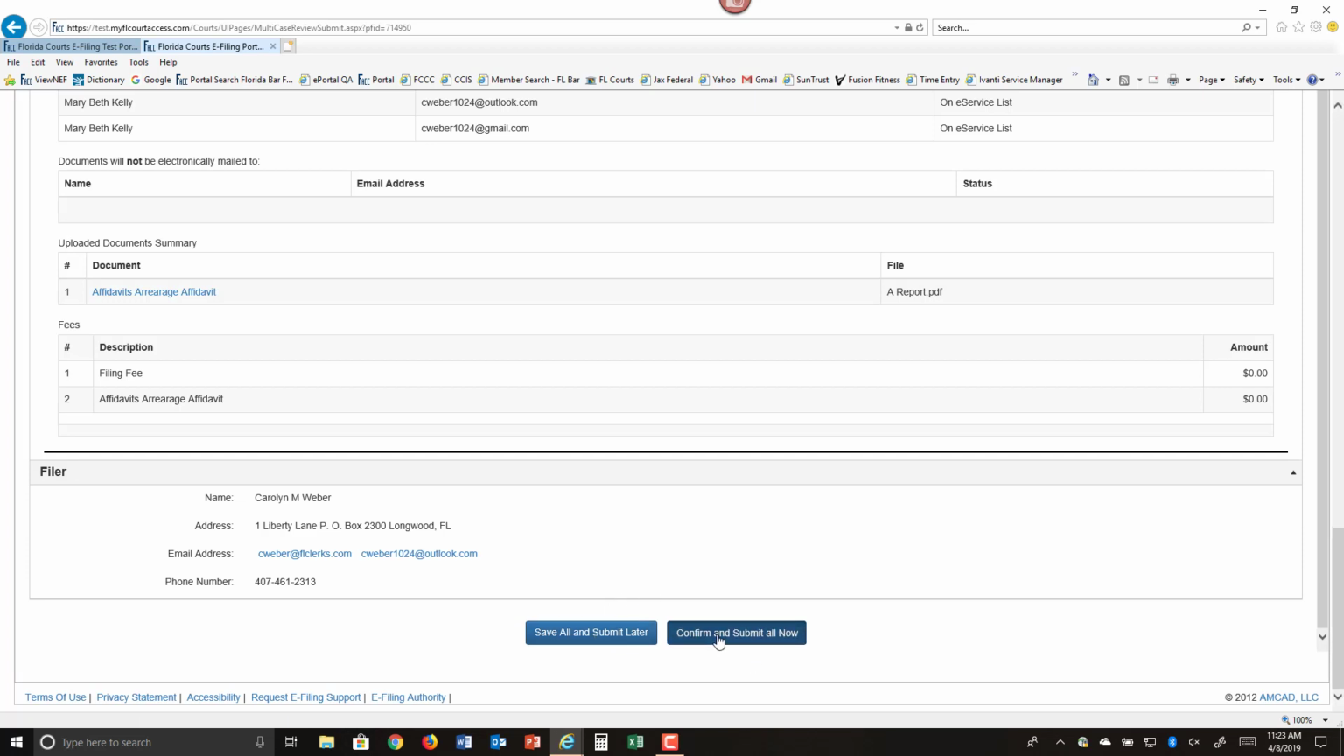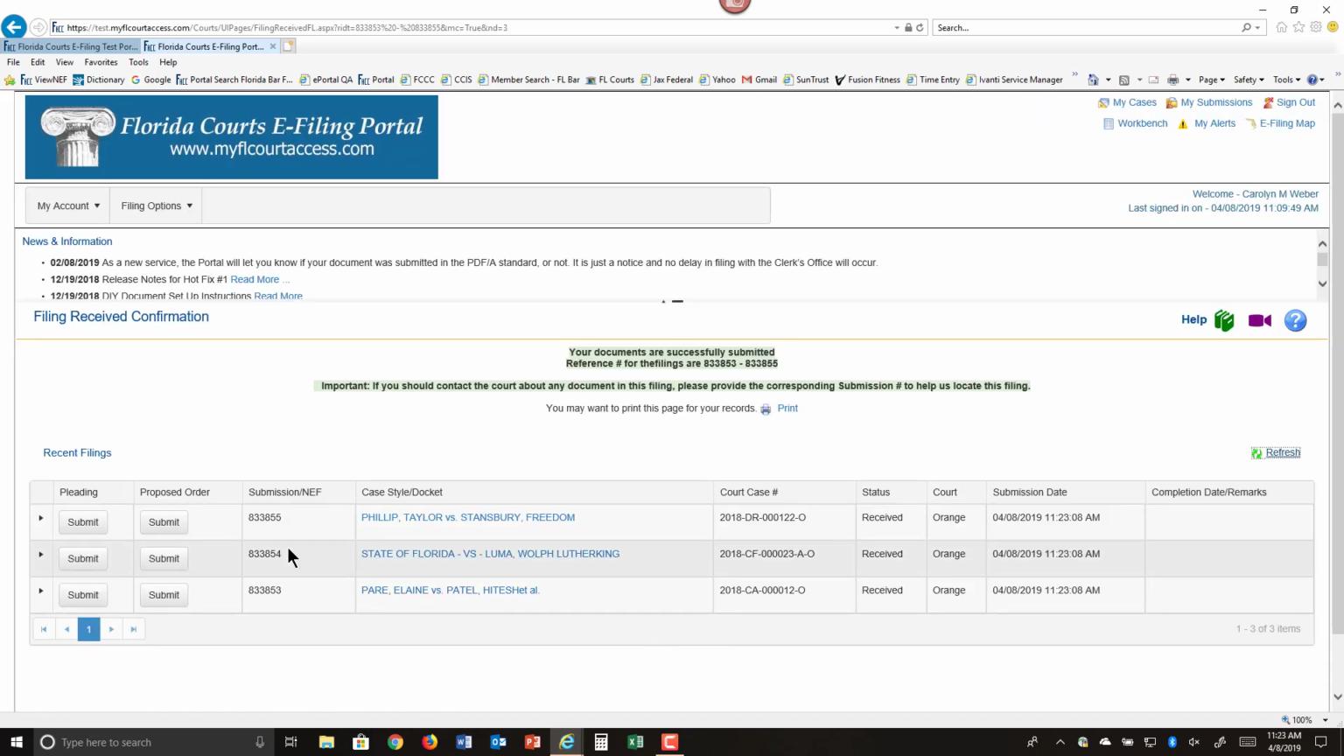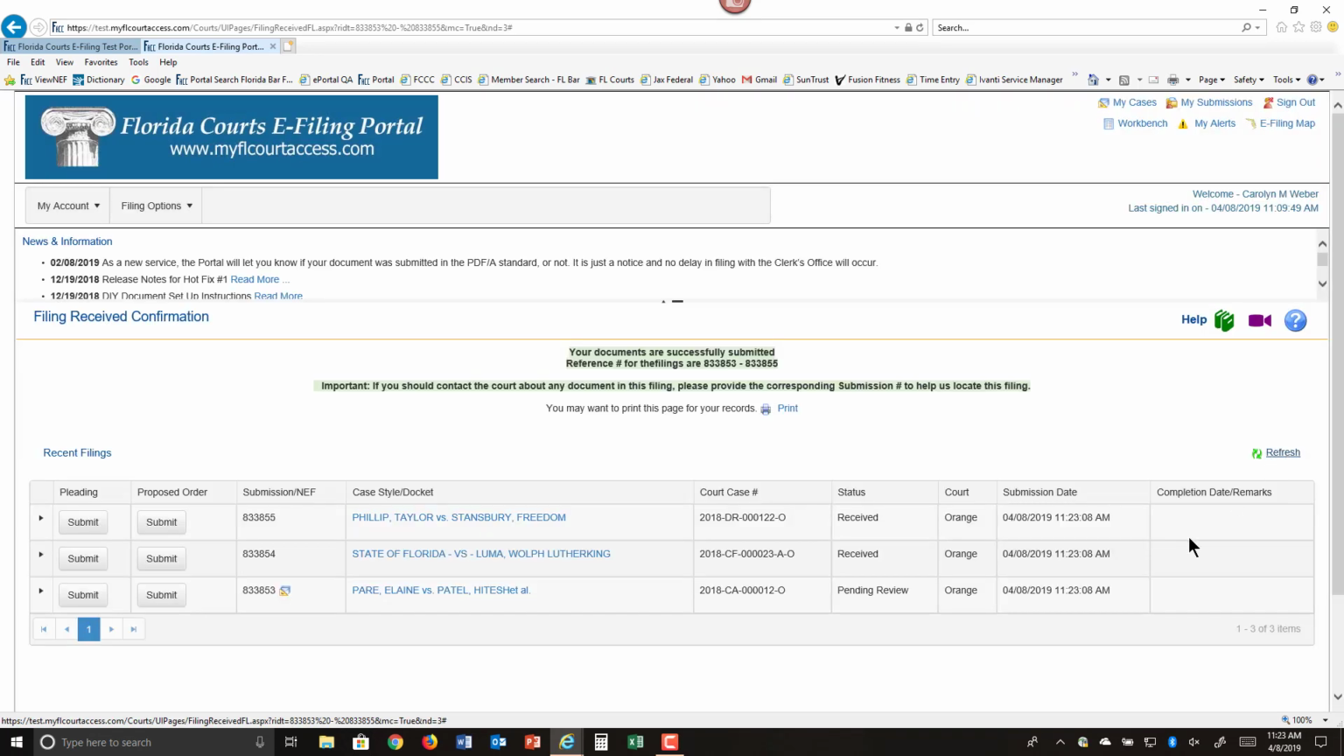We'll go ahead and confirm and submit all now, and you'll see that each of the cases we created and submitted to is listed on our Filing Received Confirmation page. Gives you the status of each of those submissions. We'll click on Refresh, and you can see that the notice of electronic filing will appear once notice has gone out, along with a copy of that document in PDF format. It's now pending review with the county we submitted to.